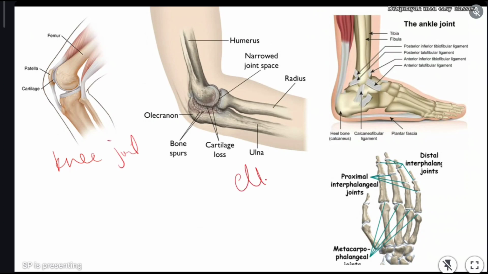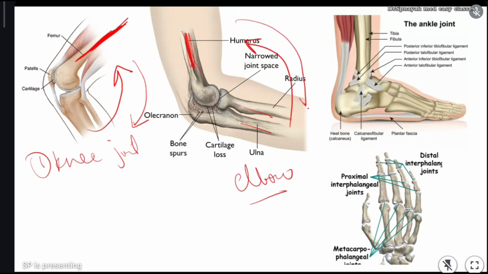This is the elbow joint. In the knee joint and elbow joint, always see the femur is fixed at one position, and we have the tibia and fibula. The tibia and fibula move in this direction and in this direction. Okay, angular movement keeps happening. This is one example. And this is the elbow joint, same. The humerus, and we have the radius and ulna. This is also moving in one direction, angular direction. And here also the ankle joint, this also moves like this.